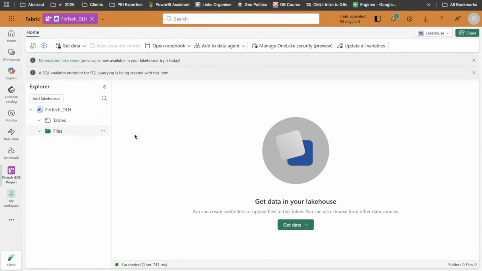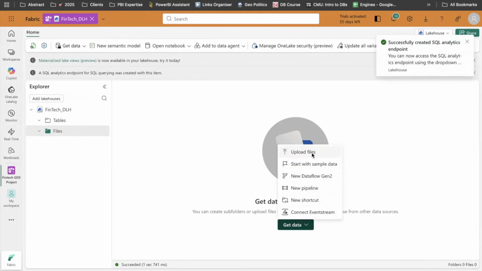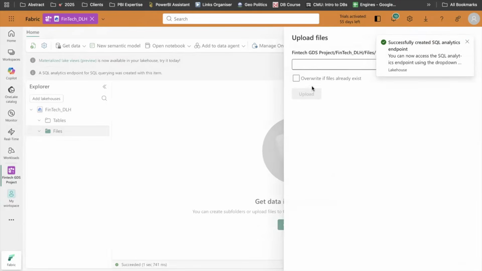Because we have files currently, I will ingest the raw static files into my data lake here. Again, it's a straightforward SaaS tool. Fabric lets you do everything with the help of click and drop. You can automate the stuff with the help of code also. But right now, let's say I just want to ingest the files which are present in my local system. I can load the data from anywhere, but since we are dealing with static files, I'll upload the files from here. But if you have your data stored in pipelines or maybe some S3 blob storage, you can ingest the data from there also. Everything is a matter of click and drop here.